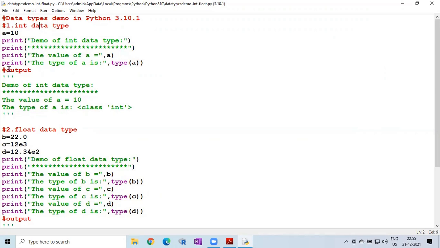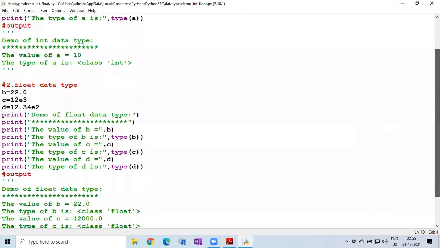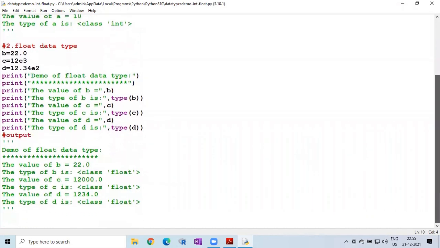Whenever you run this, the output is, first it displays demo of int data type, then underlined with the stars, then the value of a equal to 10, then the type of a equal to class int.